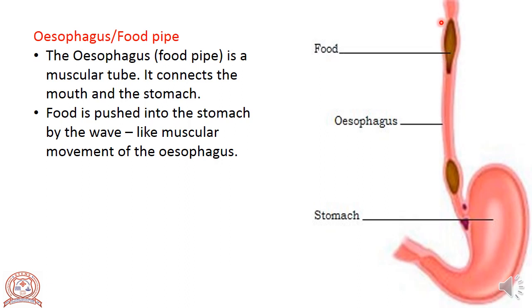The food pipe or esophagus is a long muscular tube. It connects the mouth and the stomach. Food is pushed into the stomach by the wave-like muscular movement of the esophagus.